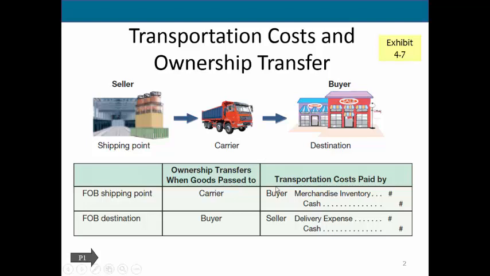So if the buyer pays the freight, you will increase the value of the merchandise inventory by the amount of that freight. On the other hand, if the seller is the person that owns the goods while they are being shipped, that means that this is FOB destination. In that case, the seller is going to recognize delivery expense for the amount of the freight.